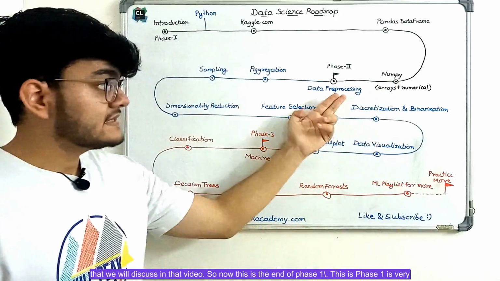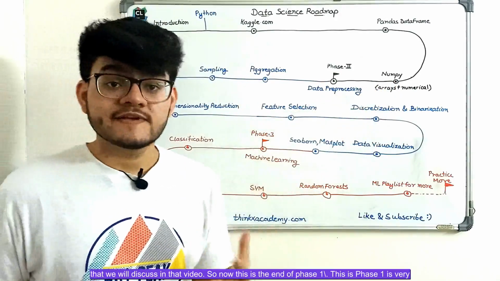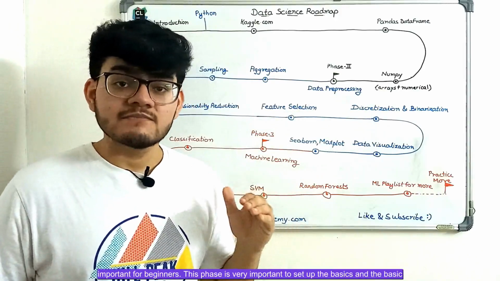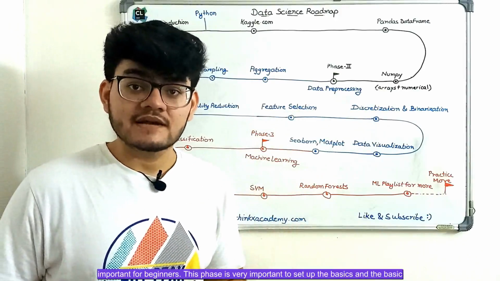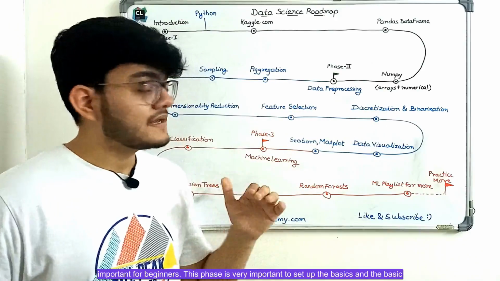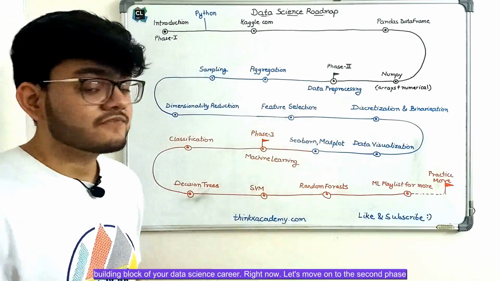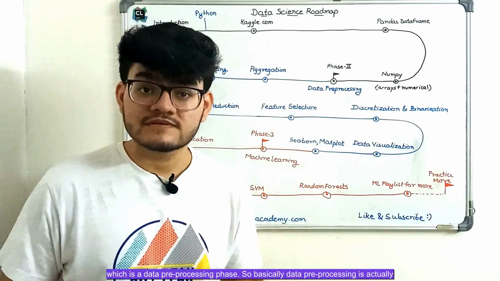So now this is the end of phase 1. This phase 1 is very important for beginners. This phase is very important to set up the basics and the basic building block of your data science career, right? Now let's move on to the second phase, which is the data pre-processing phase.